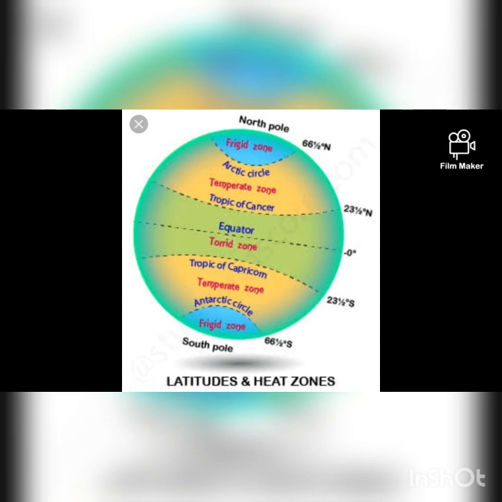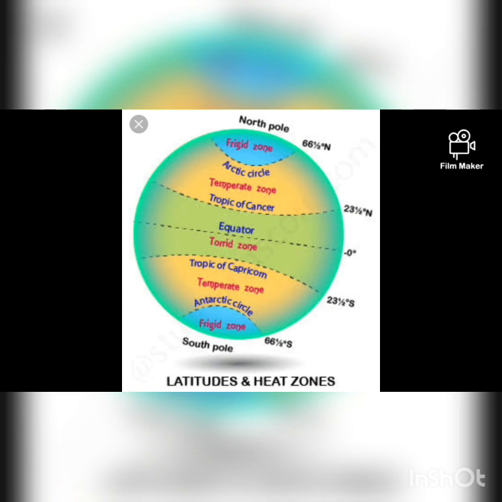This is also called the tropical zone. Why is it called the tropical zone? This area is the hottest zone on the earth, because it receives more or less direct rays of the sun throughout the year. That's why this region is very hot. In this region we have the Amazon forest and the Sahara desert, everything lies in this region.